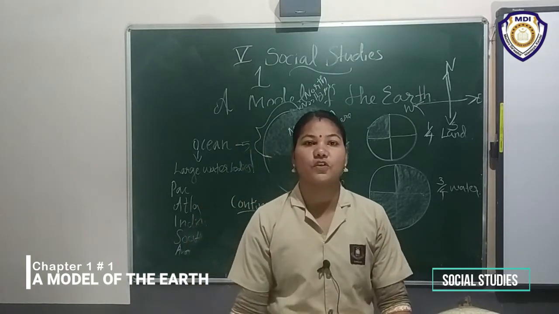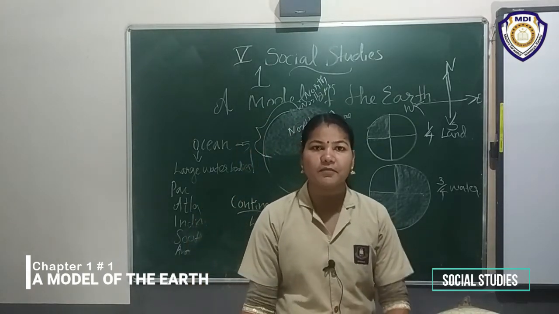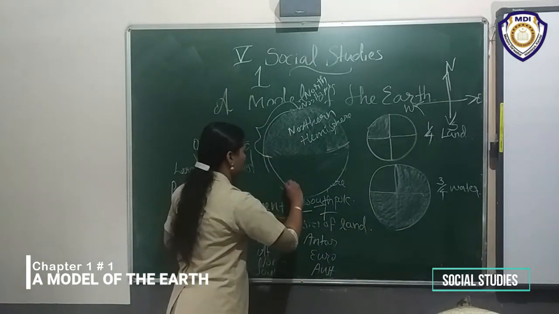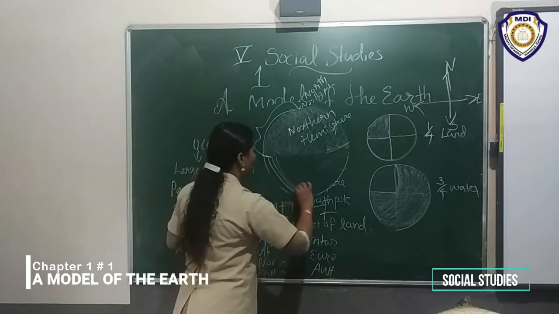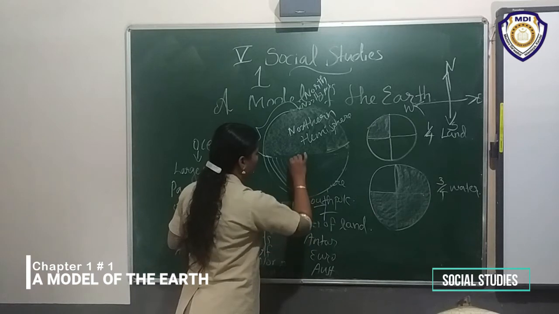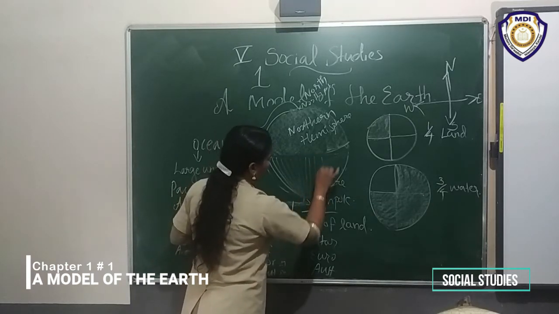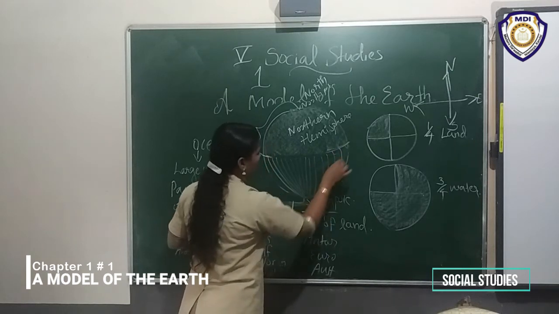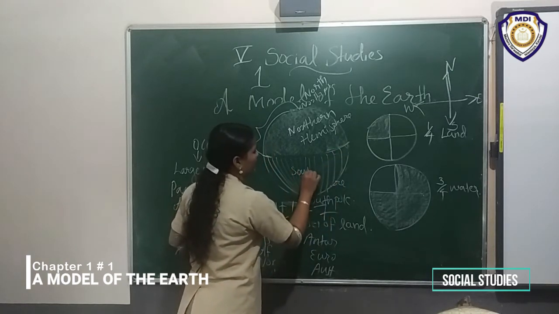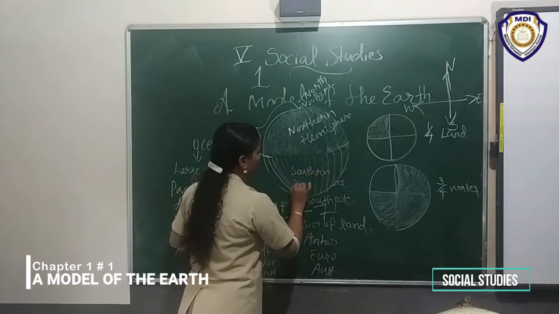The area south of the equator is called southern hemisphere. Listen, here is the south of the equator. We already discussed what is northern hemisphere. The area north of the equator is called the northern hemisphere. The area south of the equator is called southern hemisphere.